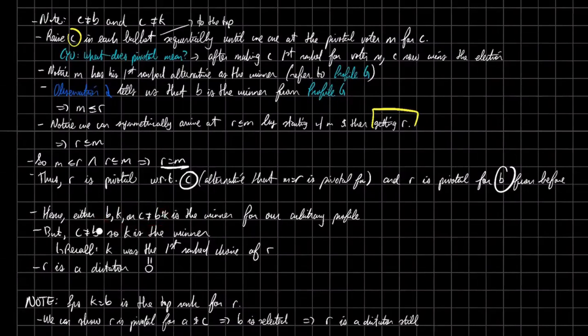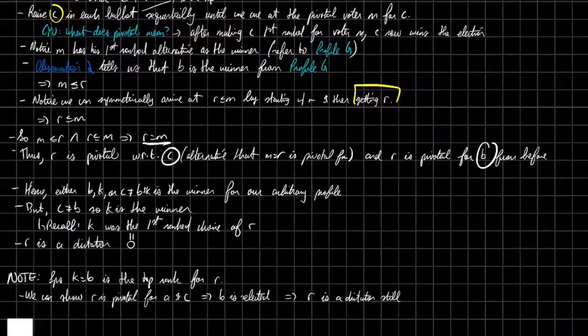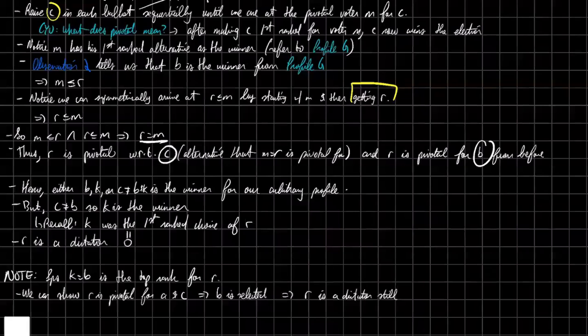So we know that C is not equal to B, right? Well, this means that we can claim that alternative K is going to be the winner. To better explain this, we know from our arbitrary profile and the big boost that either B or K is the winner.